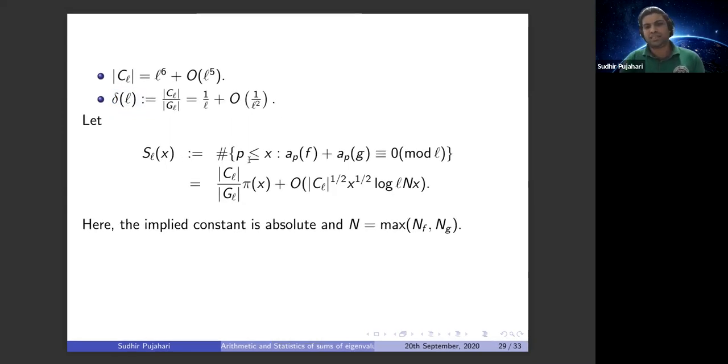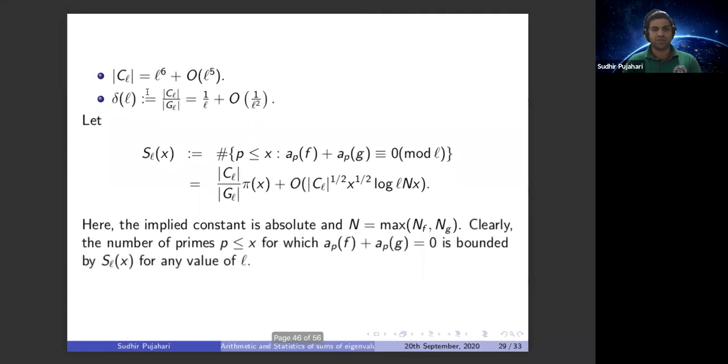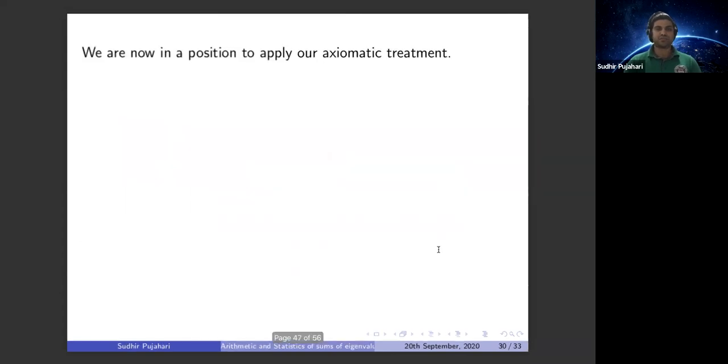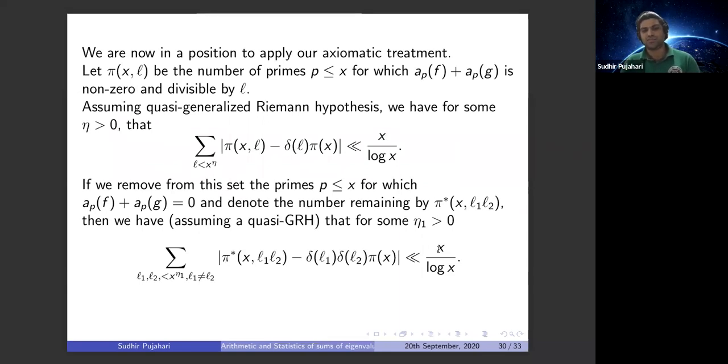We denote S_L(x) as the number of primes such that a_p(f) plus a_p(g) is congruent to 0 mod L. Now we use the effective version of the Chebotarev density theorem, and we put in all the estimates we have obtained earlier. Note that this will dominate the number of p such that the sum is equal to 0. We are now in a position to apply this, since it satisfies all the estimates. This earlier we have from the work of Murty, but basically we have to remove from this estimate the collection of all the p for which the sum is equal to 0.